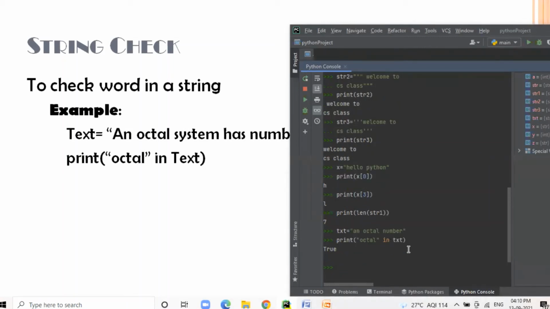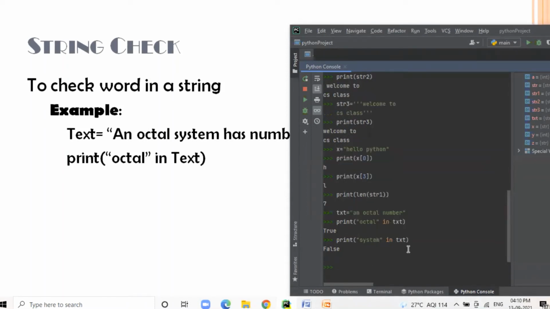Now in case "octal" exists in the text, it shows True, and if the word you want to search does not exist in the text, it shows the False value. This is how you can check the existence of a word in a given string.